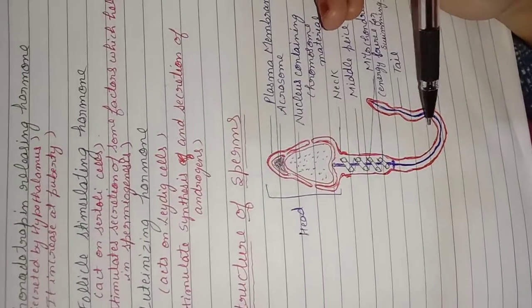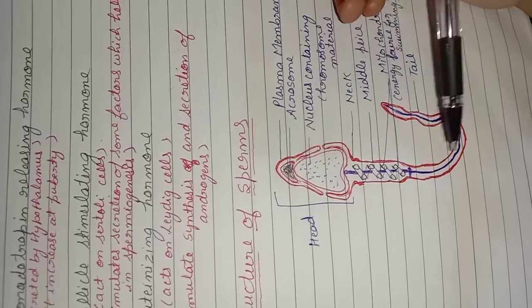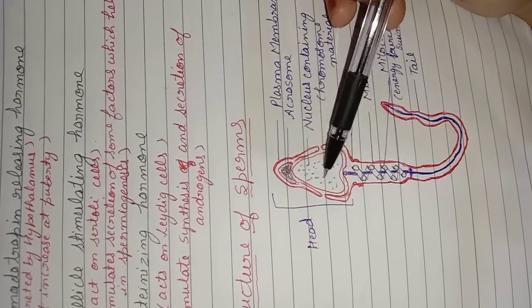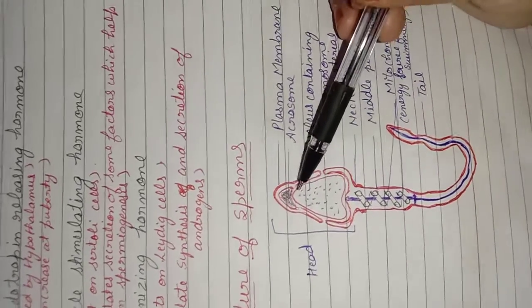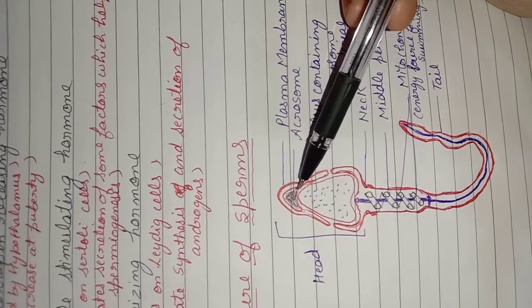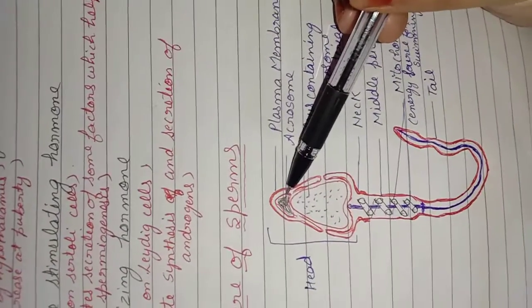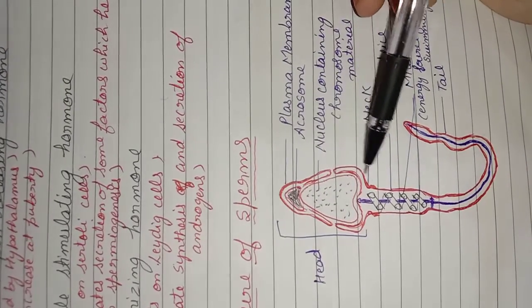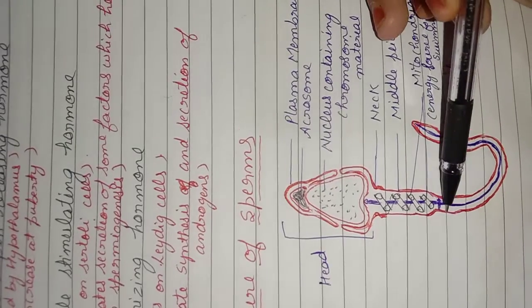This is the structure of our sperm. The sperm is divided into three parts: head, neck and tail. The head contains the haploid nucleus and also the acrosome. The acrosome has enzymes, such as lysozyme, which help to rupture the egg at the time of fertilization. As it is an animal cell, the complete sperm is covered with the plasma membrane.